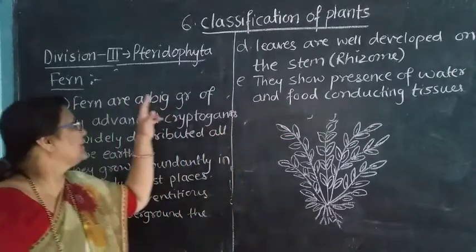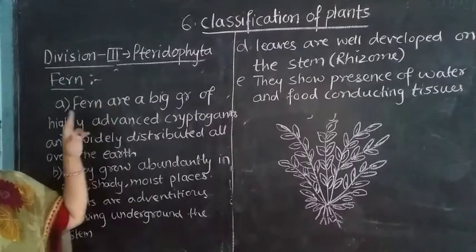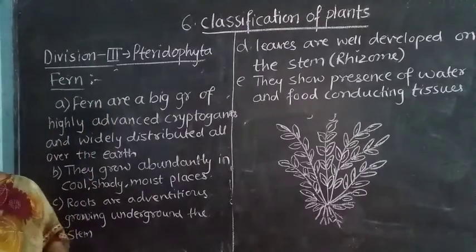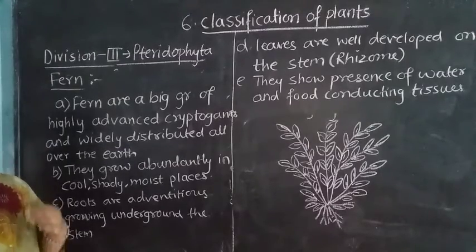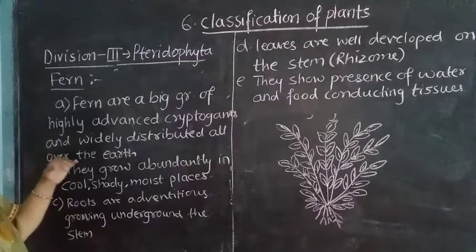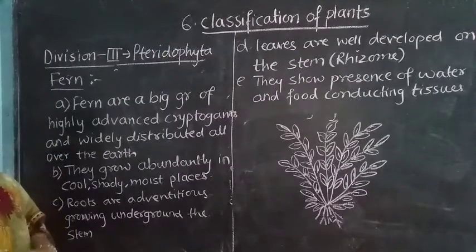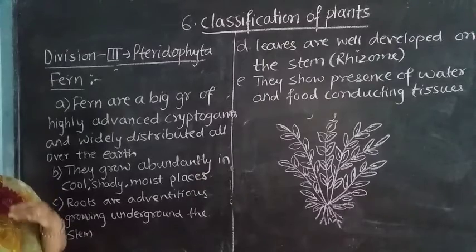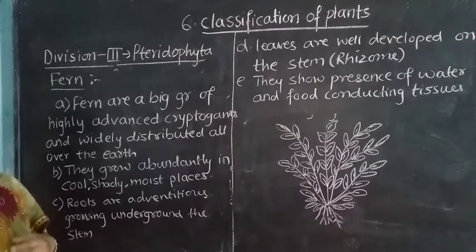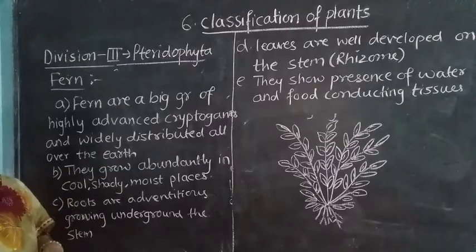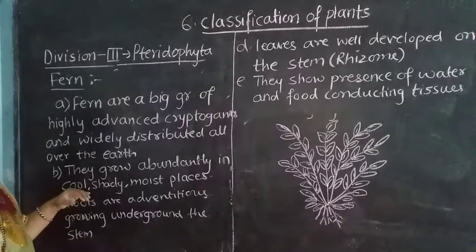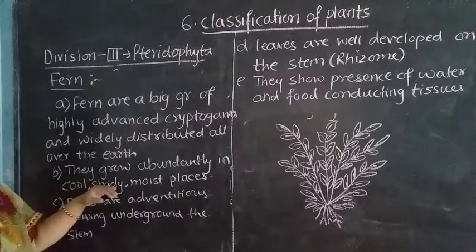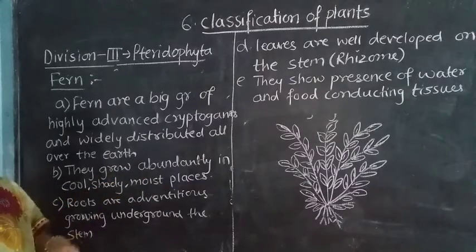So once again I will repeat here. The ferns are a big group of highly advanced cryptogams. Cryptogams are plants which do not bear flowers or fruits, but they are widely distributed. That means they are distributed all over the world, present on the earth in a very large amount. They grow abundantly. Their growing strength is more. But they need cool, shady, or moist places.